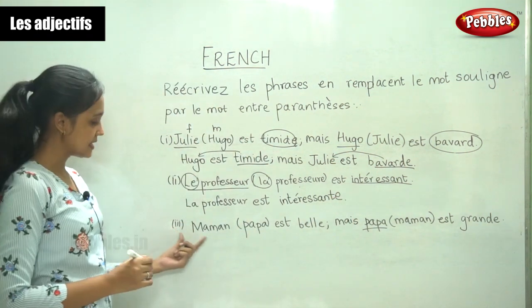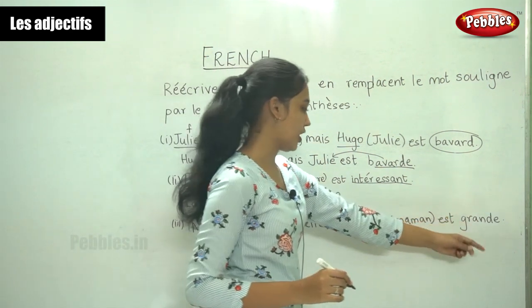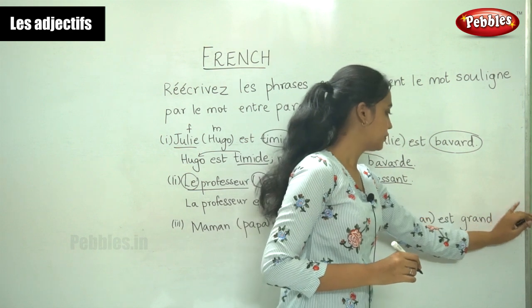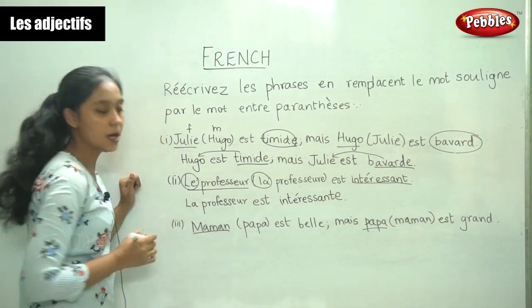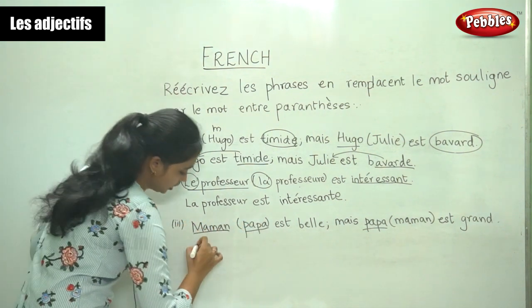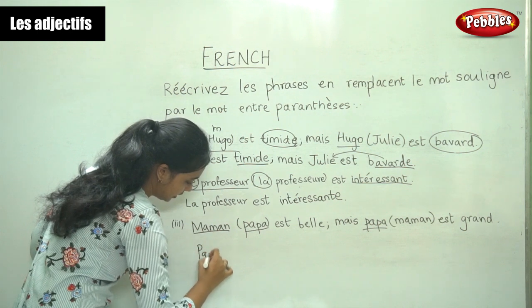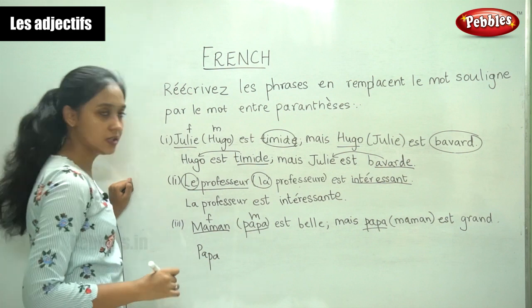The next sentence, Maman a belle, mais papa a grand. Now here we need to replace maman with papa. So papa. Now we can say this is feminine, this is masculine.